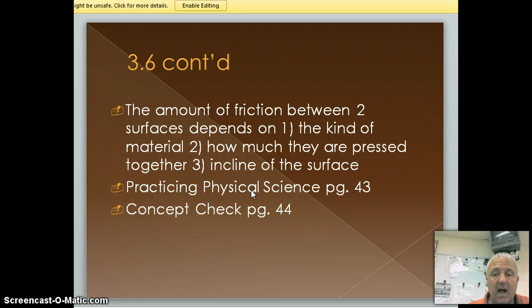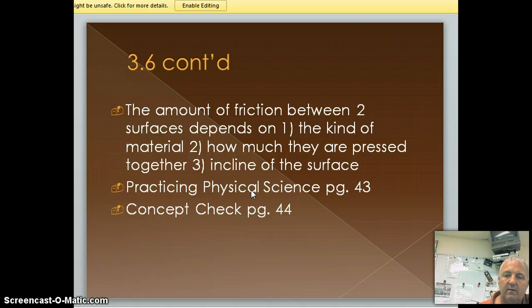Number one, the kind of material. I can tell the tabletop is very smooth, so there's not much friction there, okay? A gravel road, there'd be much more friction on that gravel road because it's rougher than the blacktop, okay? Now, how much are they pressed together? If I press down on the table really hard and push, I can create more friction, all right? And then what's the incline? Am I going uphill or downhill, okay?